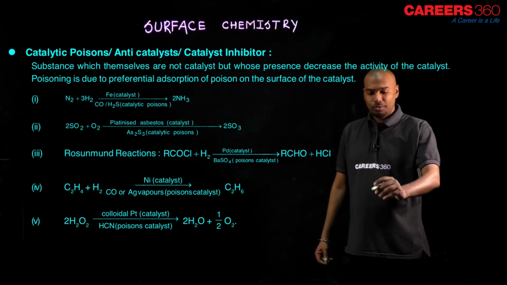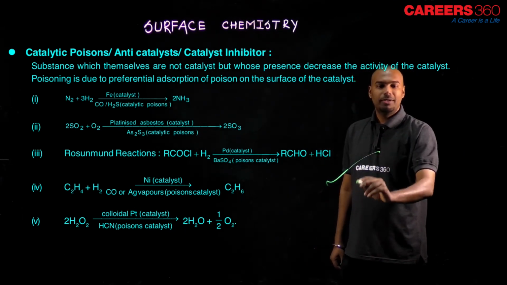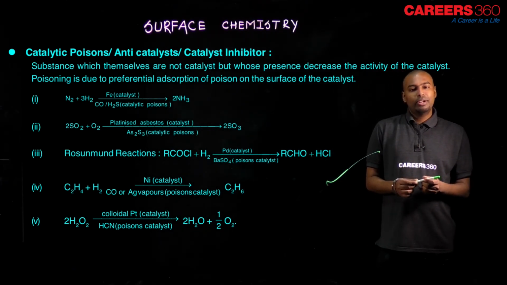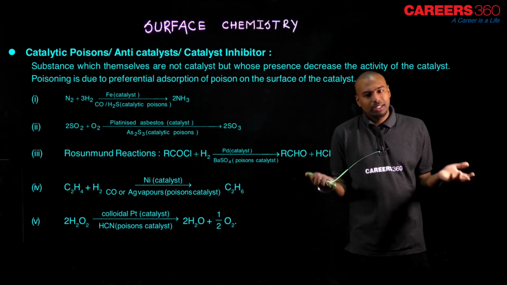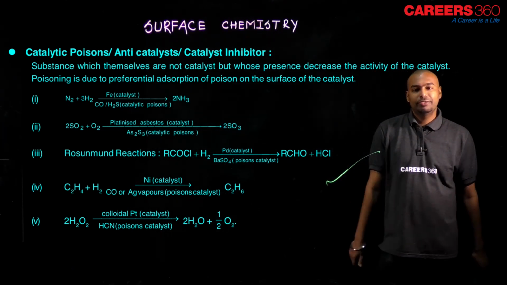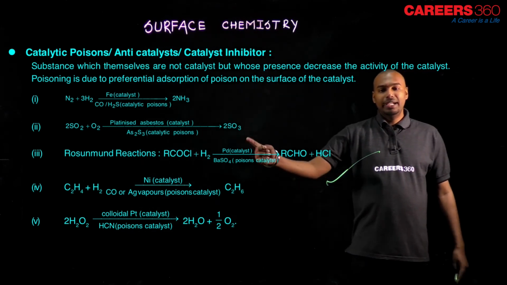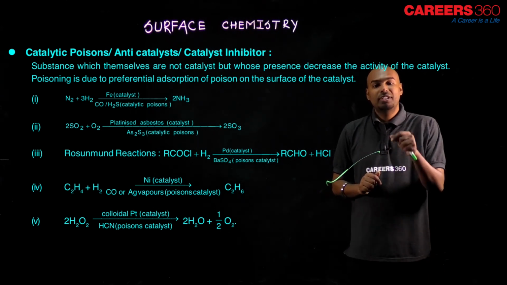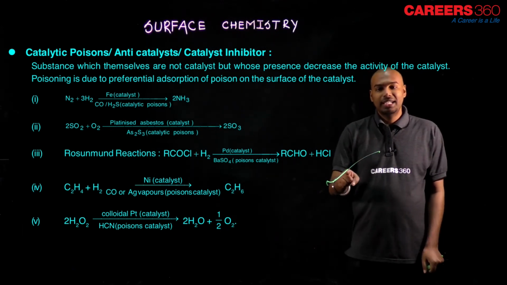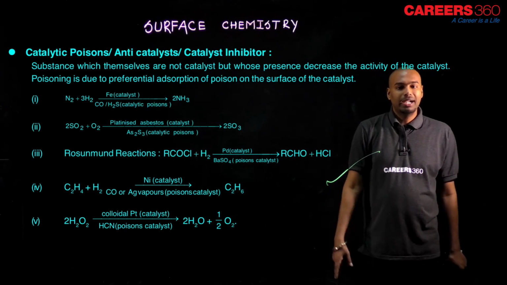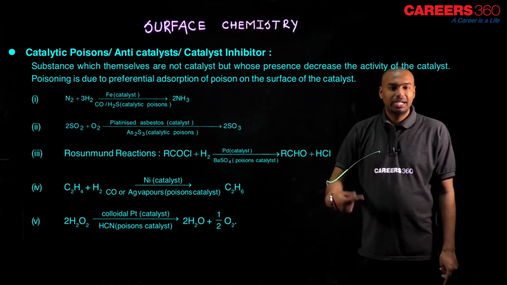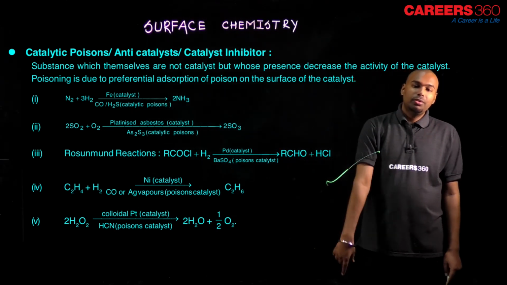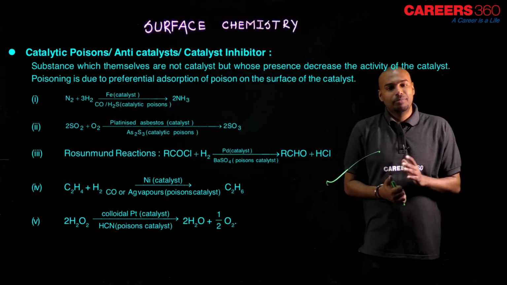The very important one is the Rosenmund reduction. What is the Rosenmund reduction? Why is it very important? In JEE and NEET, they ask questions from Rosenmund reduction in class 11-12. Acid halide converts to aldehyde. They can ask you what the poison catalyst is here. The poison is BaSO4 and the catalyst is Pd, palladium. RCOCl, acid halide, converts to aldehyde. So this is what the catalytic poison is.